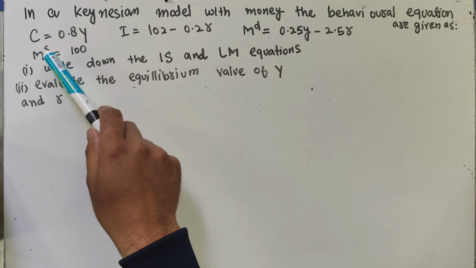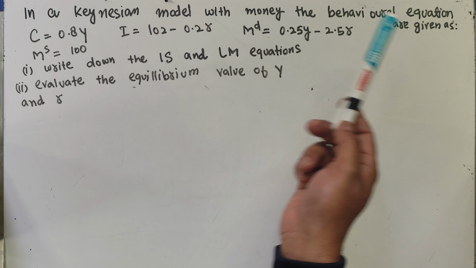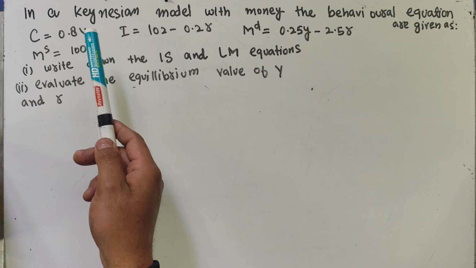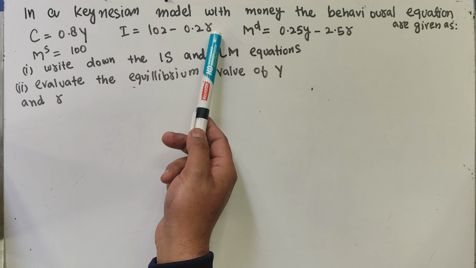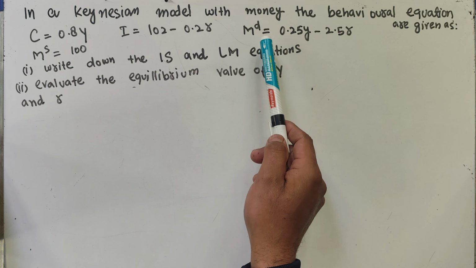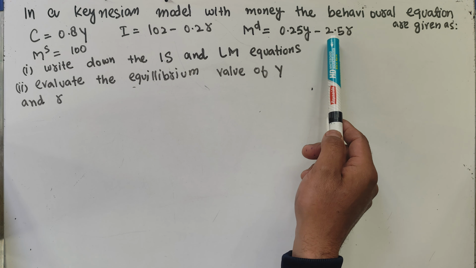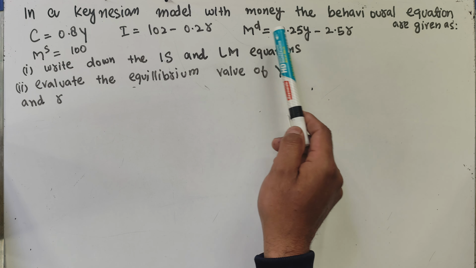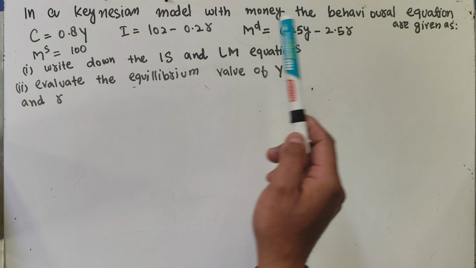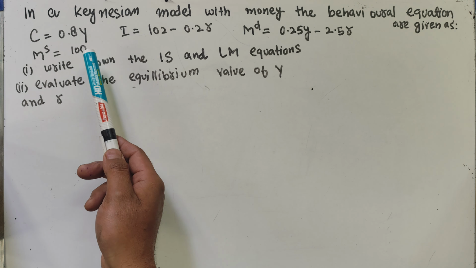The question is, in a Keynesian model with money, the behavioral equations are given as consumption is equal to 0.8 times the level of income. Investment is a negative function of rate of interest, that is I is equal to 102 minus 0.2r. Demand for money is equal to 0.25y minus 2.5r, that is demand for money is a positive function of income, which is y, and a negative function of the rate of interest. Money supply is given as 100, which is exogenous or fixed.